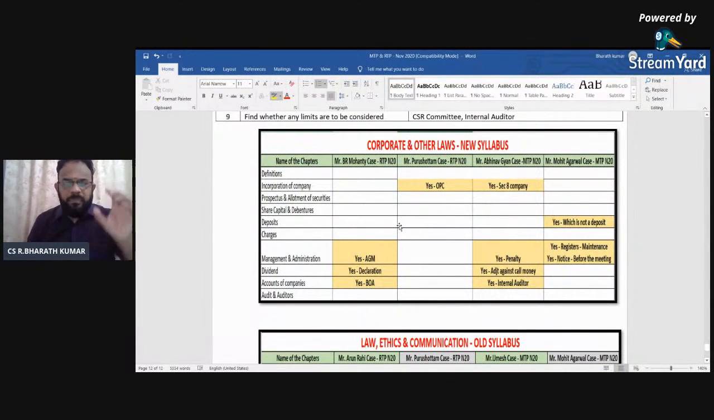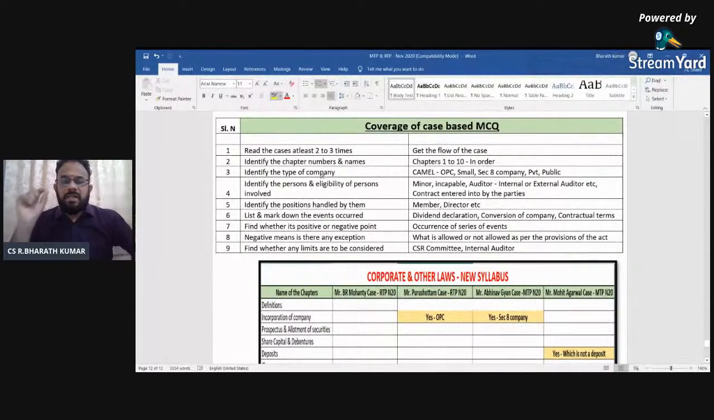What type of case? What are the chapters in it? In which particular way will they try to manage that? Whether it is management, administration, and dividend and accounts of companies. So you can accordingly remember it in that way. The third one, type of company, whether it is one person company or small company or section 8 company.